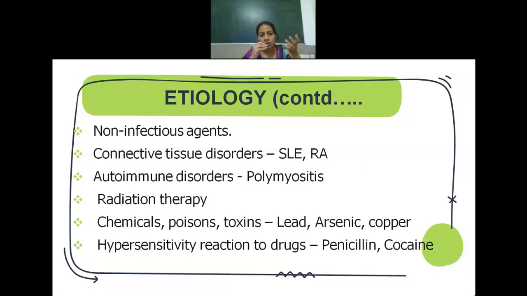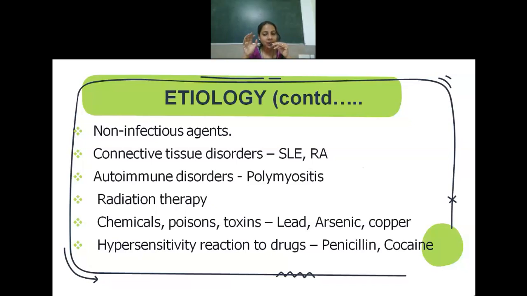Most autoimmune disorders like rheumatoid arthritis or even systemic lupus erythematosus, SLE, are also connective tissue disorders. So that is why I have two etiologies there, connective tissue disorder also. So autoimmune disorders or connective tissue disorders can also result in myocarditis. And most of the time it is also seen that people who are exposed to a lot of radiation, like those undergoing cancer treatment, who undergo radiotherapy or radiation therapy, may develop myocarditis because of exposure to the radiation.